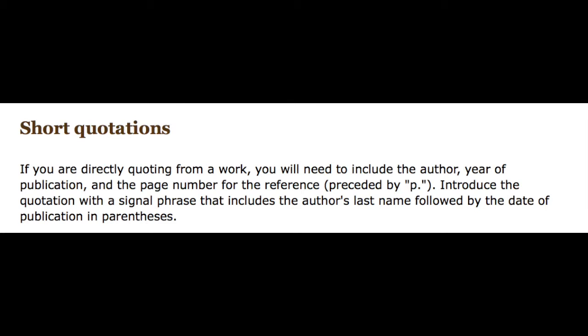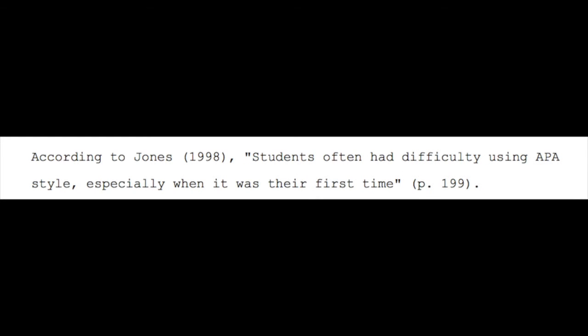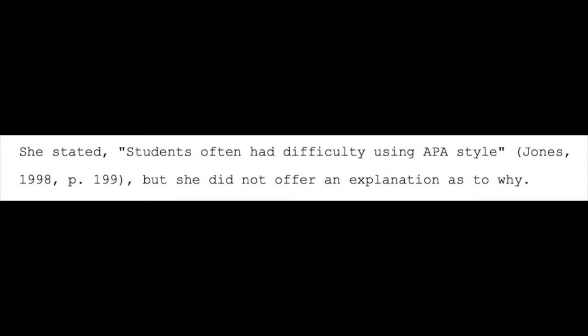The first way is using a signaling phrase that includes the last name and the year of publication with the page number at the end of the quote. The second way is to mention the quote first and then put all 3, the last name, the year of publication, and the page number in parentheses at the end of the quote.